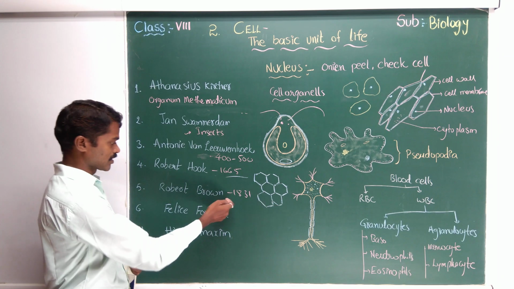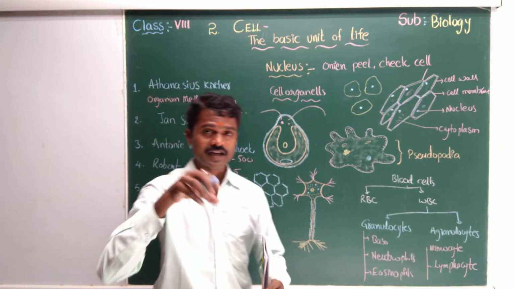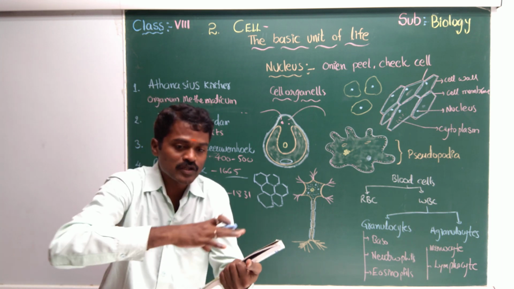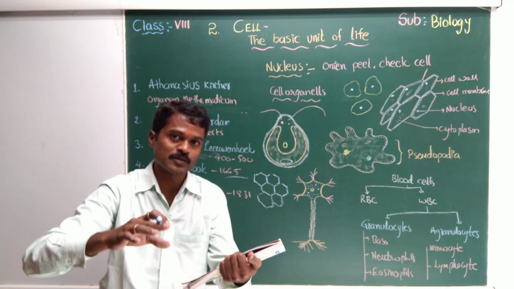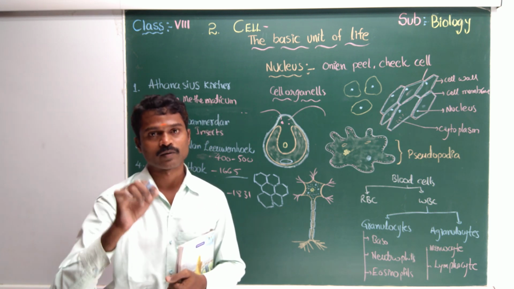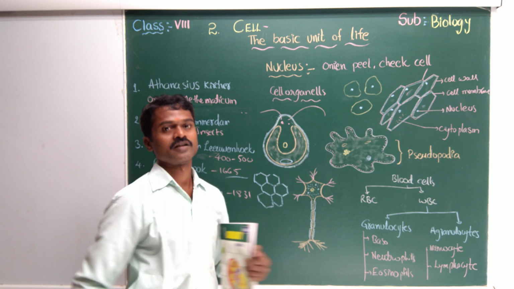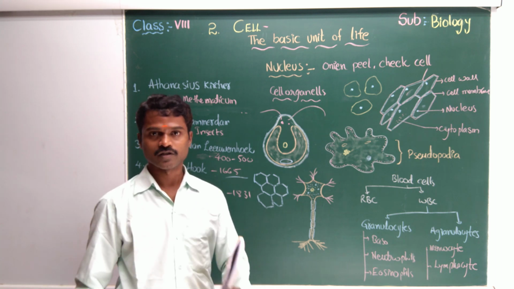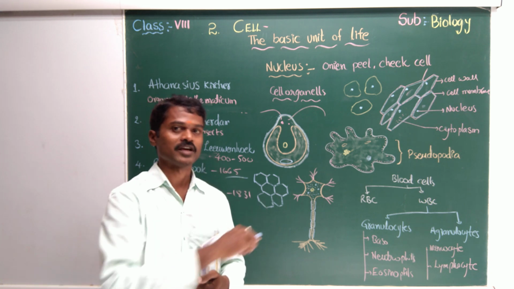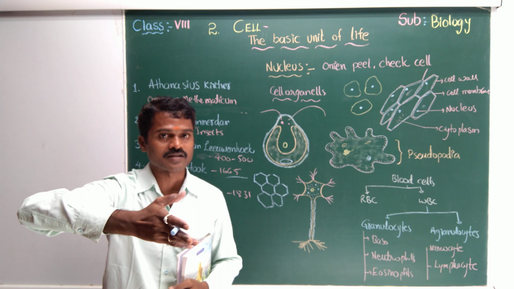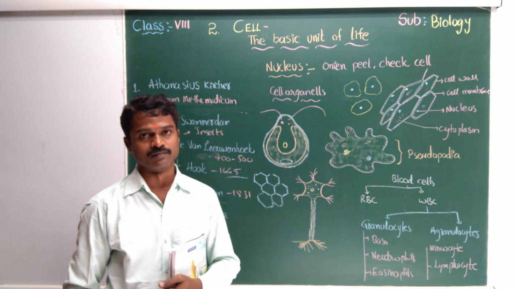When Robert Brown observed the nucleus in the cell, the surrounding fluid was transparent, but the nucleus was a little bit opaque. The opaque body is the nucleus. Generally it's called the manager of the cell, boss of the cell, head of the cell, like our father to the family. Right? Now what about the surrounding transparent jelly substance? That is cytoplasm.